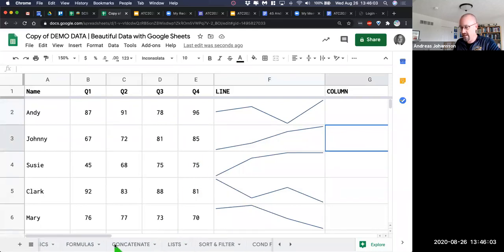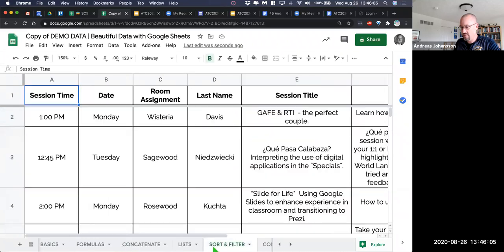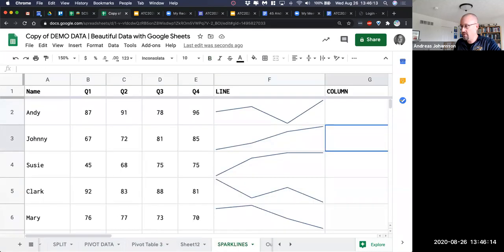Let's see. I think, let me go here. Did we miss something here? No, I think we're good. Conditional formatting, Sparkline, boom. Let's go. I see some stuff in the chat here.